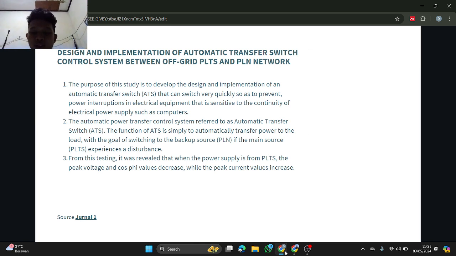Due to this significant change, it will lead to a negative impact on the load, resulting in decreased performance where equipment does not function optimally and decreased efficiency, excessive heat generation on equipment, and this will affect the lifespan of the equipment.